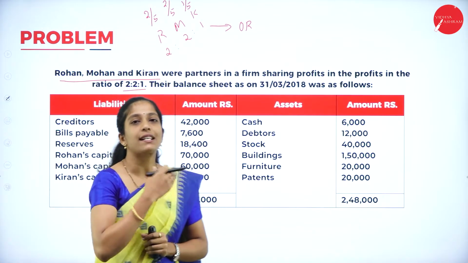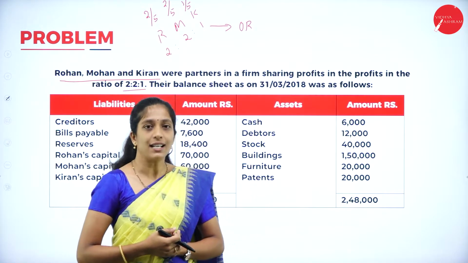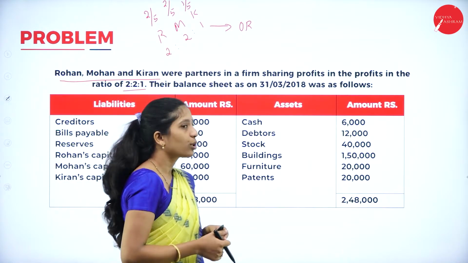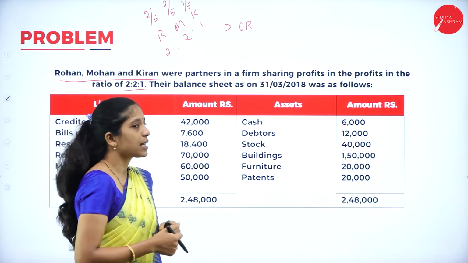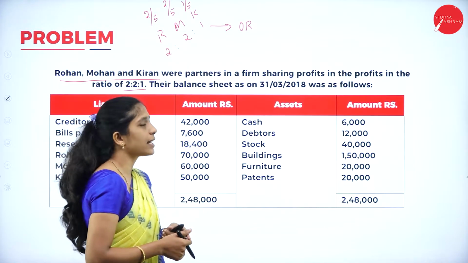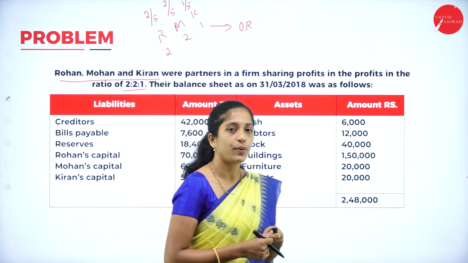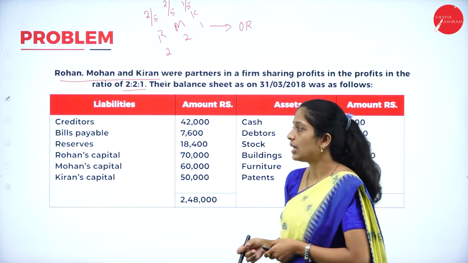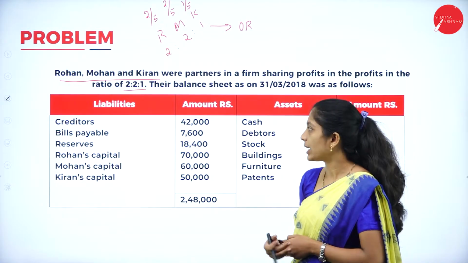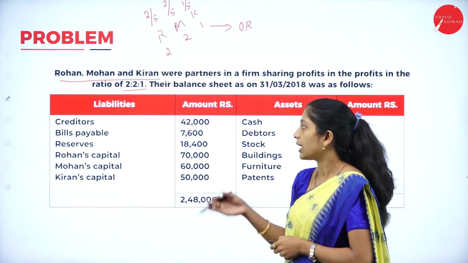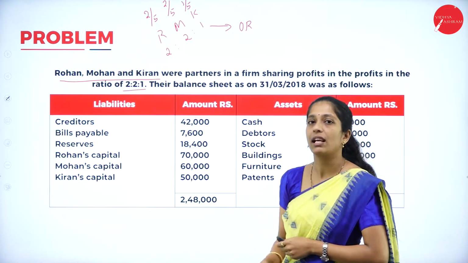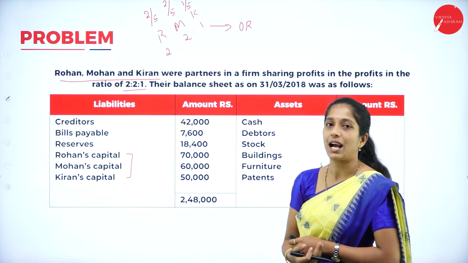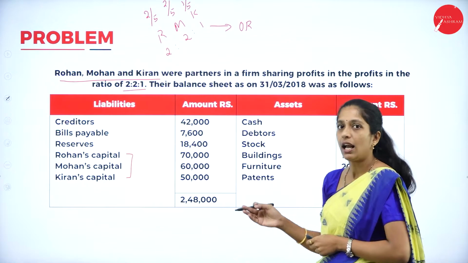Now we shall go through the balance sheet. They have given both assets as well as liabilities. Now we shall see the assets first. Assets: they have given cash 6,000, debtors 12,000, stock 40,000, building 1,50,000, furniture 20,000 and patents 20,000. Now coming to the liability side, we have creditors 42,000, bills payable 7,600, reserves 18,400, Mohan's capital. They have given the capital of all three partners, that is Mohan's capital, Rohan's capital and Kiran's capital, with the amounts also.